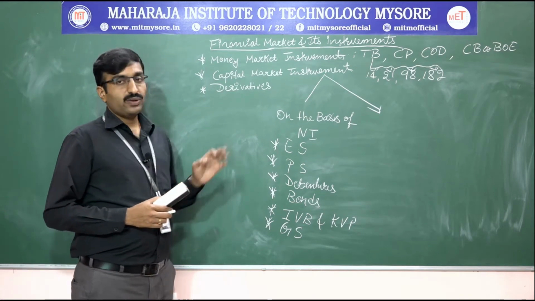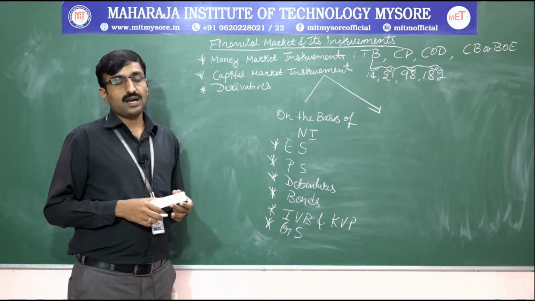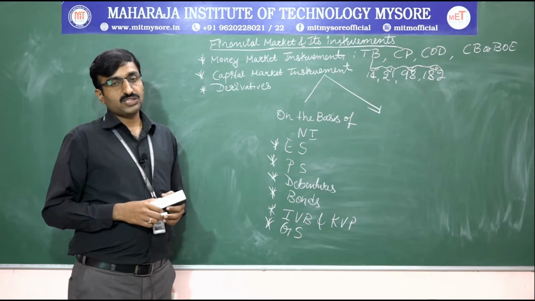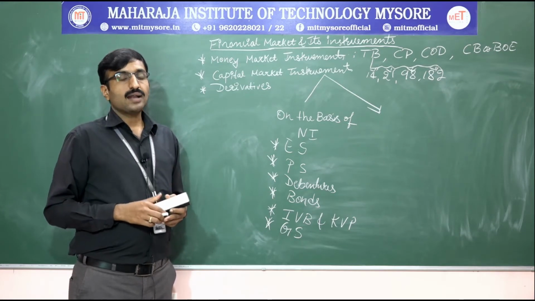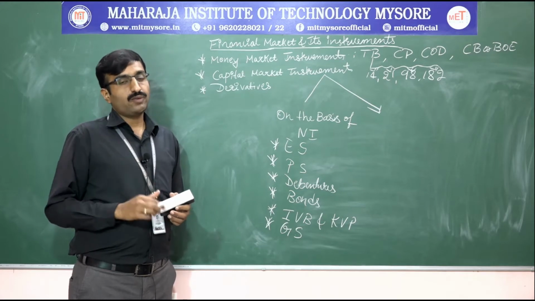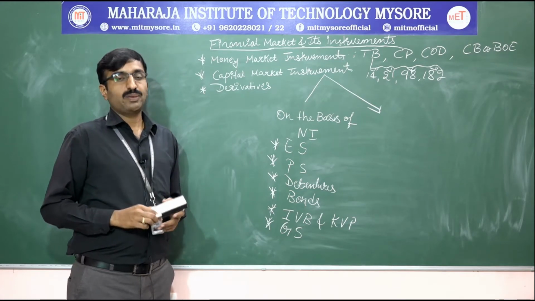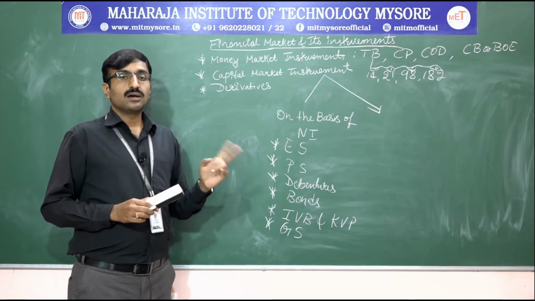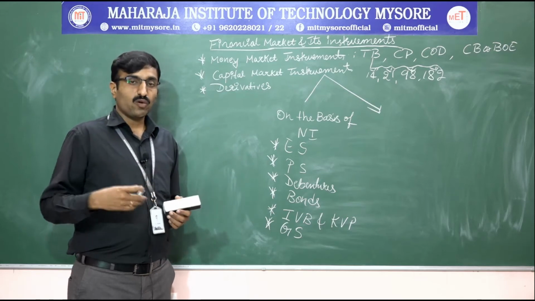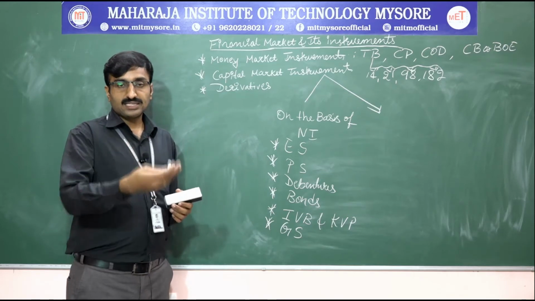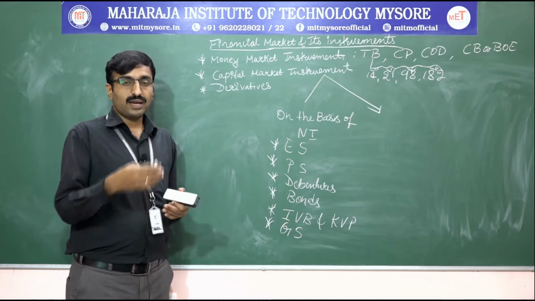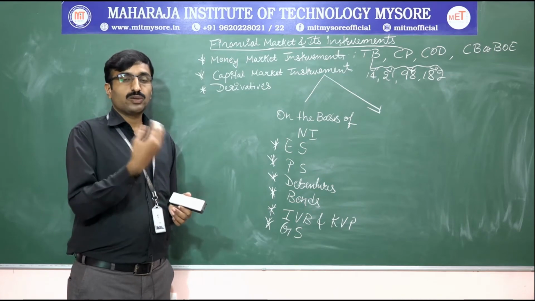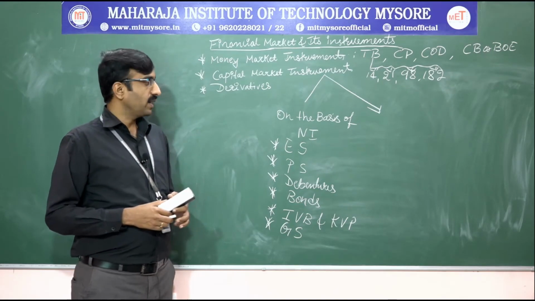In that, first one, equity shares. You have already understood, equity shares are ordinary shares issued by the company to the public. Those who are buying the equity shares are the real owners of the company, and they'll be having a floating rate of dividend, based on the market capitalization, market growth and market behavior. Whenever company profit goes up, they'll be having a maximum dividend, and whenever profit comes down, they'll be having less dividend. So based on the profit level, the dividend of the equity shareholders goes up and comes down. That is called equity shares.